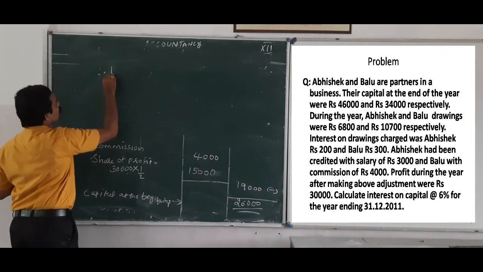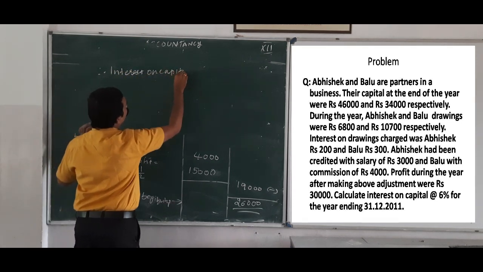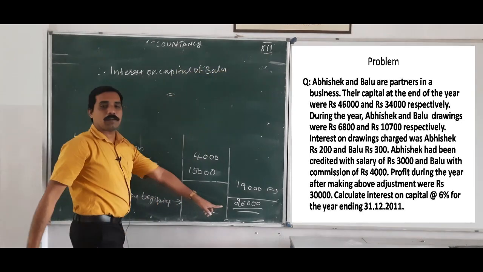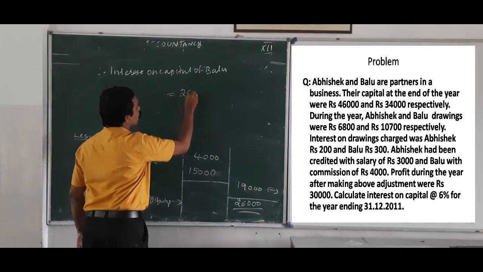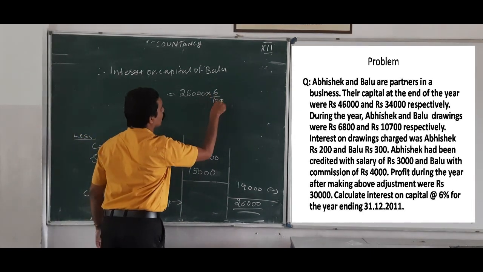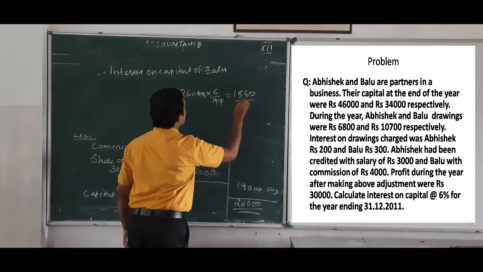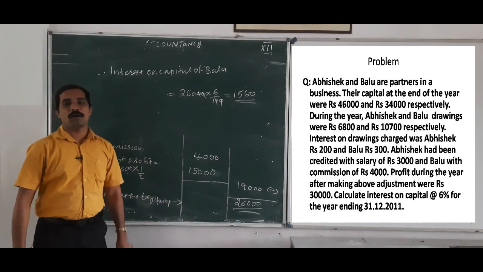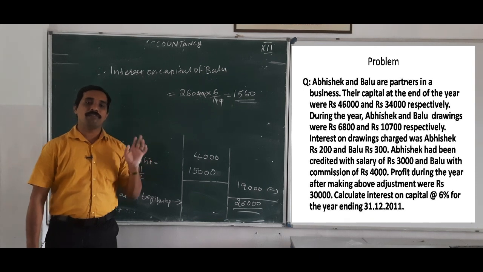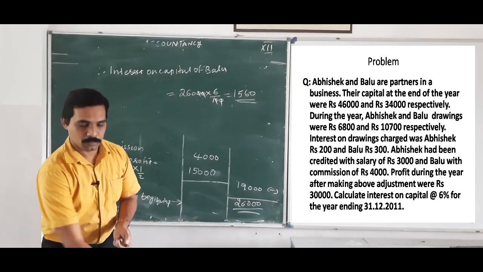Interest on capital of Balu is the opening capital balance, 26,000 into the interest rate, 6/100, which is 1,560. So that is the interest on capital of Balu. I hope all are clear how to calculate interest on capital when the opening capital balance is not given.